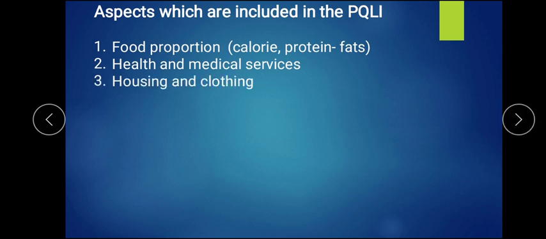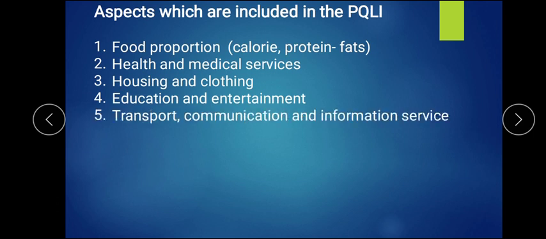Then you find housing and clothing. How many houses there are, and how many people on average are living per house, so that data can also be known. Then education and entertainment. Education talks about what percentage of people are attaining primary or secondary education, so how many people are educated. Entertainment means how many people have a television at home, or how many people go to theaters, which also helps us know the standard of living of people.